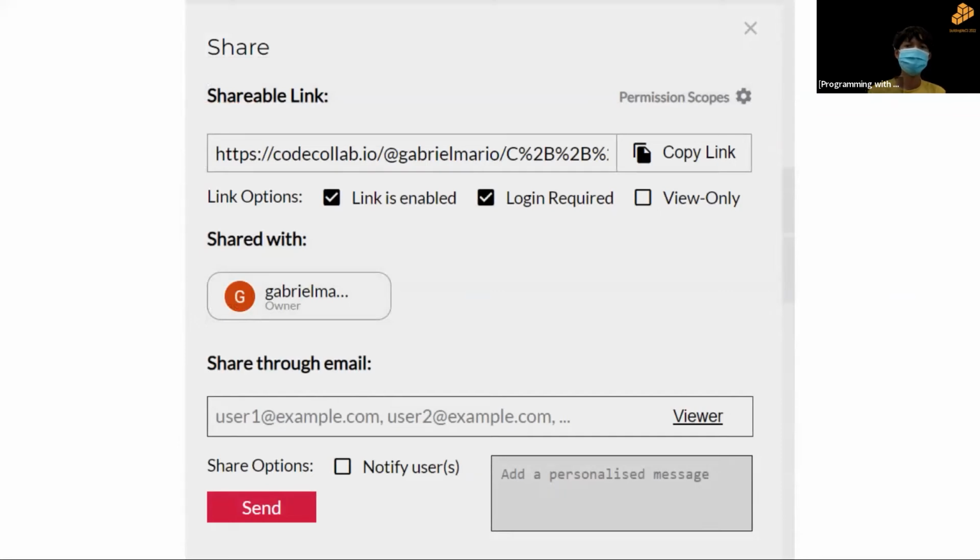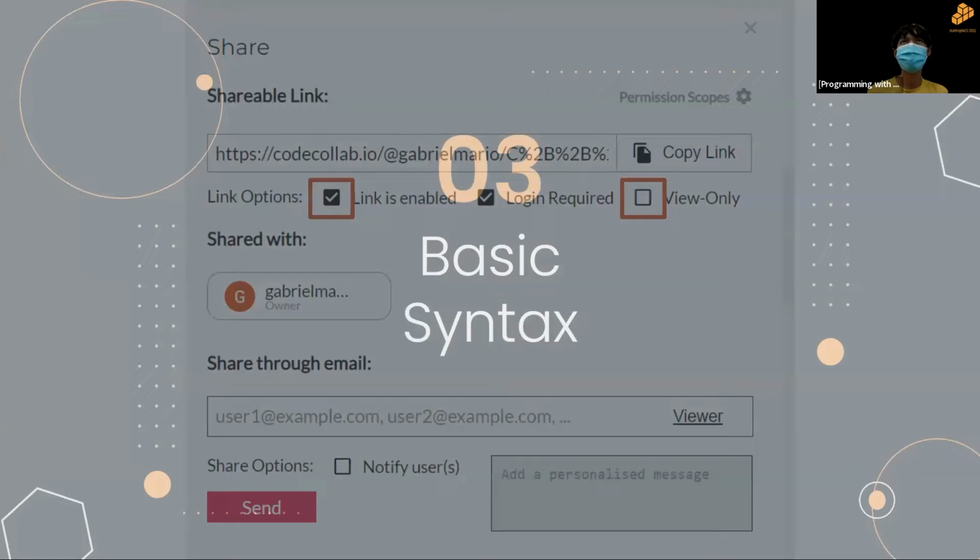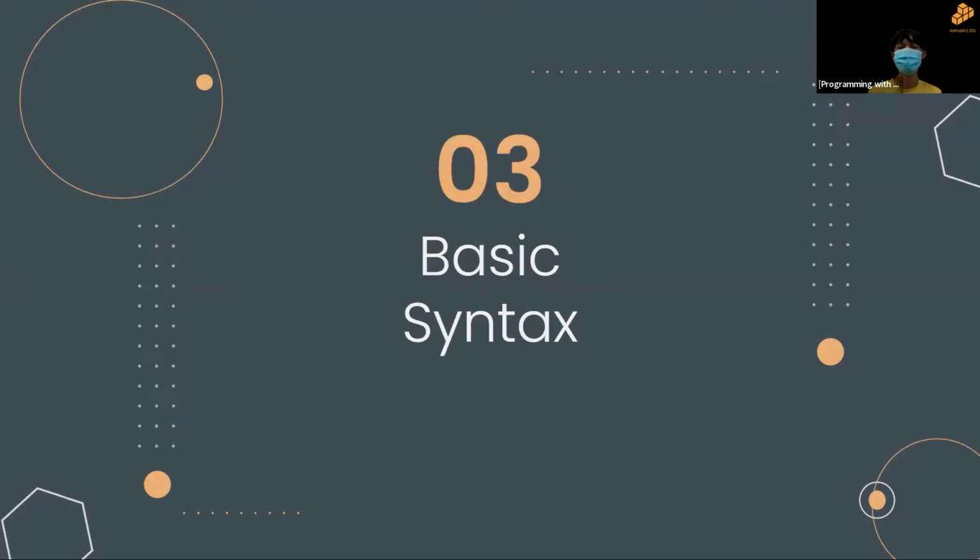I want you to click link is enabled, tick it, make sure to tick it, and also untick the view only. So this is so that we can edit your code in your Code Collab. Then you should click the X button, and we should be able to edit your code now if you have done these two things, and also fill in the form where you can send us the link of your Code Collab project.